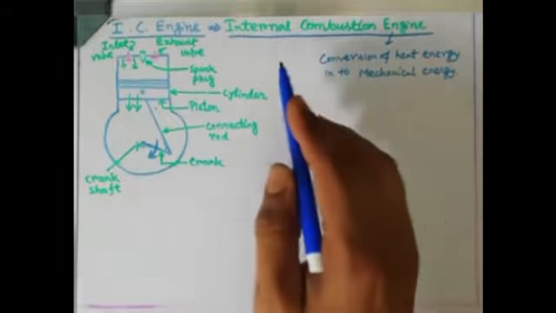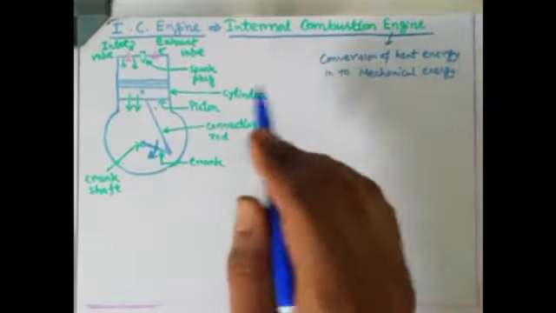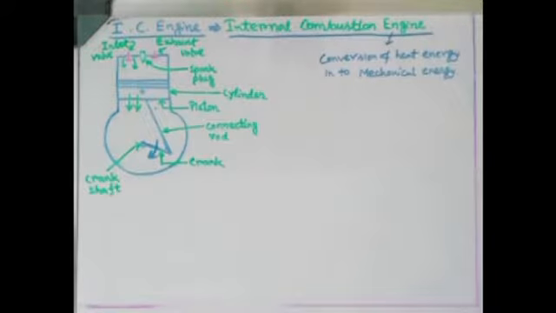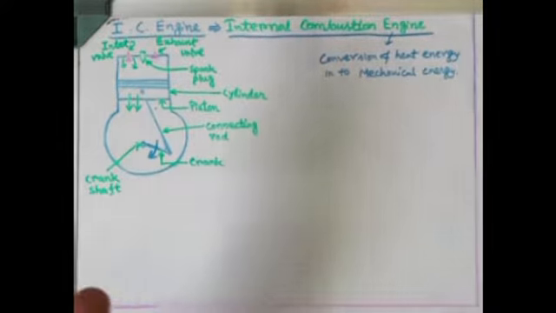Okay, so in this particular segment we are going to discuss all those things. That means what the different components of an IC engine are, how it actually works, what classification can be done for an IC engine, and obviously some numericals along with some thermodynamic cycles.